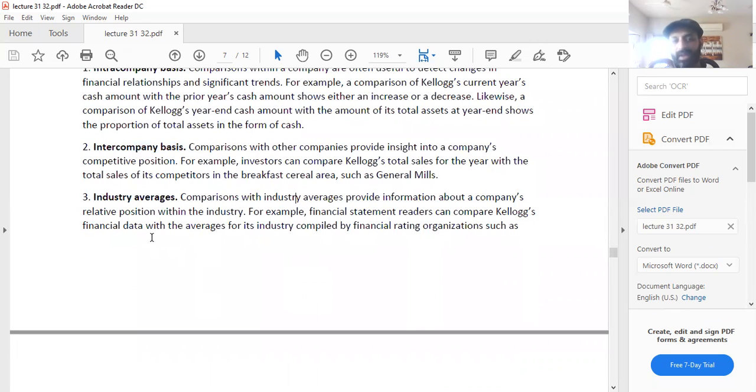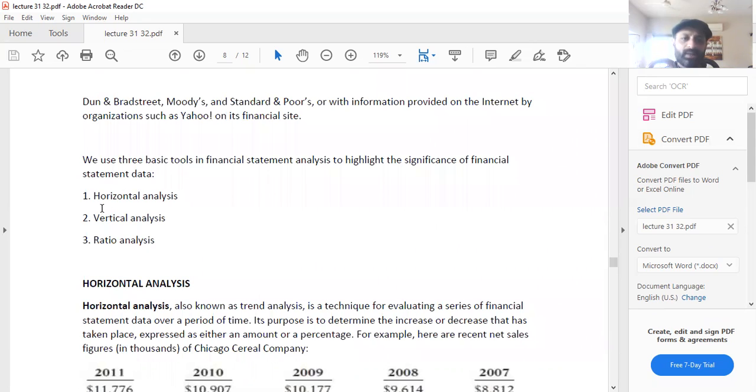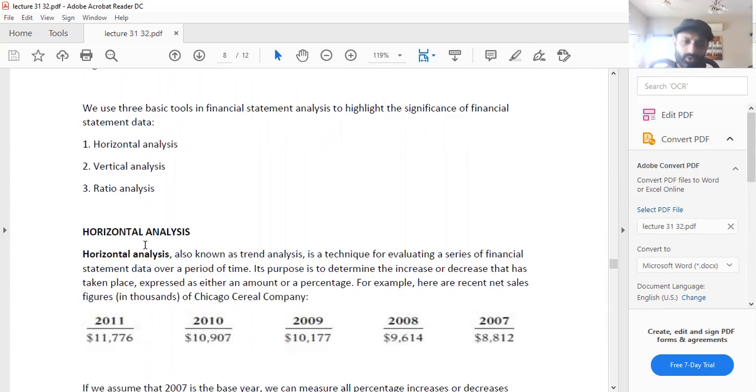Then you have industry averages. Comparison with industry averages provide information about a company's relative position within the industry. For example, financial statement readers can compare Kellogg's financial data with the average for its industry compiled by financial rating agencies, which are different. We use three basic tools in financial statement analysis to highlight the significance of financial statement data. One is the horizontal analysis, then vertical, and the third one is ratio analysis.